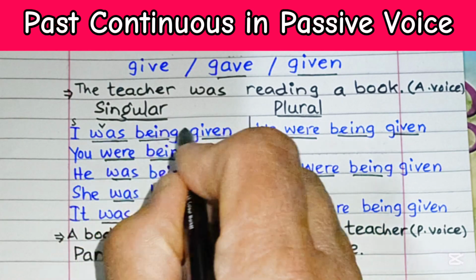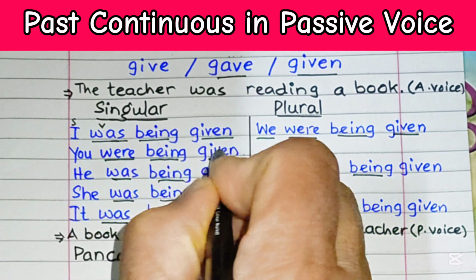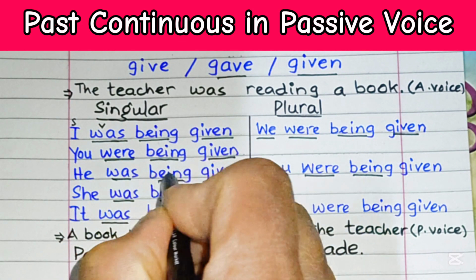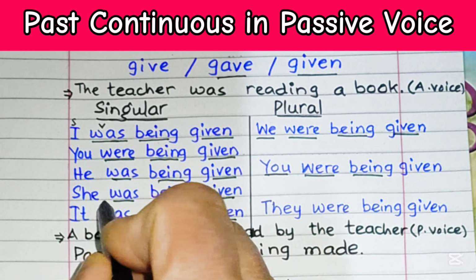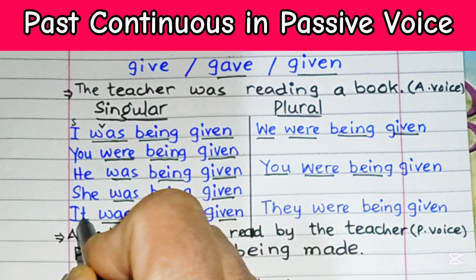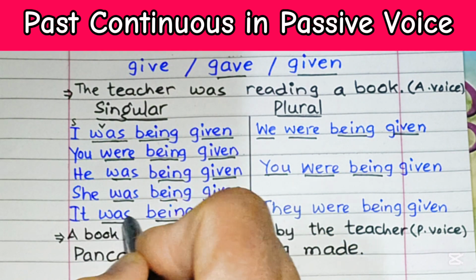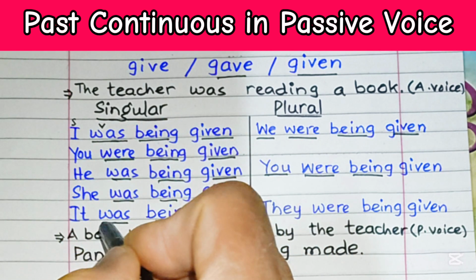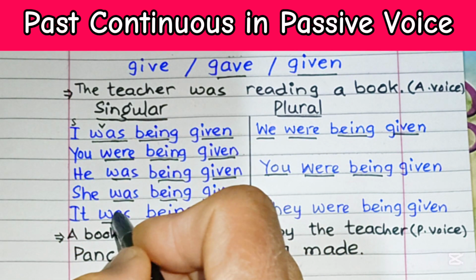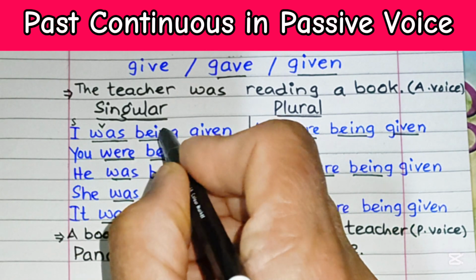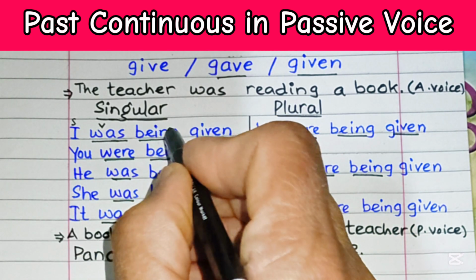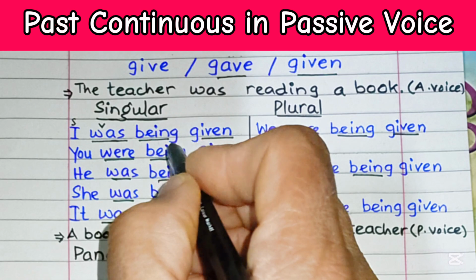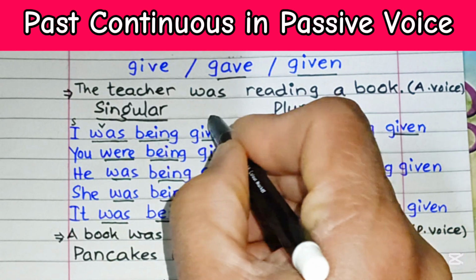So I was being given, you were being given, he was being given, she was being given, and for objects, it was being given. So these are be forms, which indicate the tense of a sentence, and the word being indicates the continuity of the action, followed by the past participle.